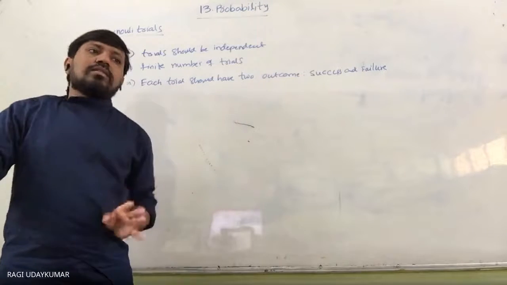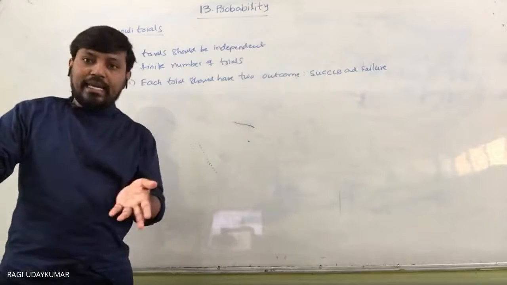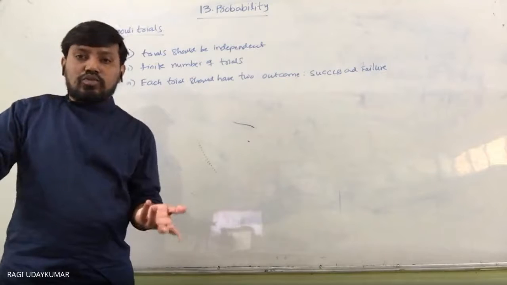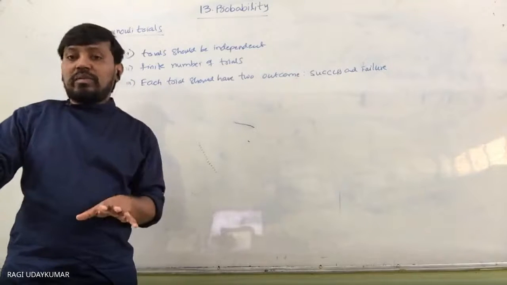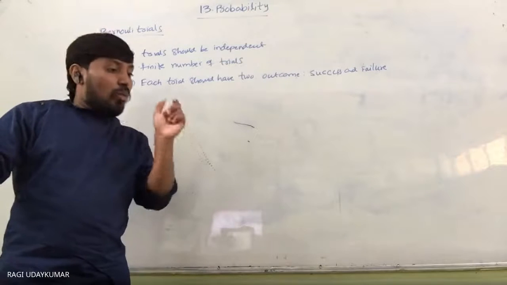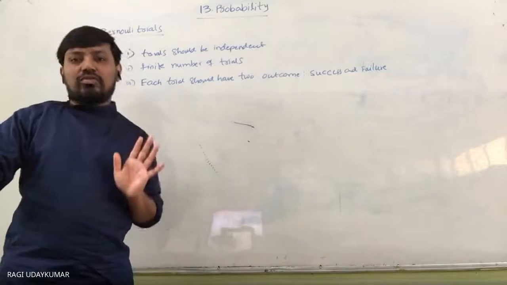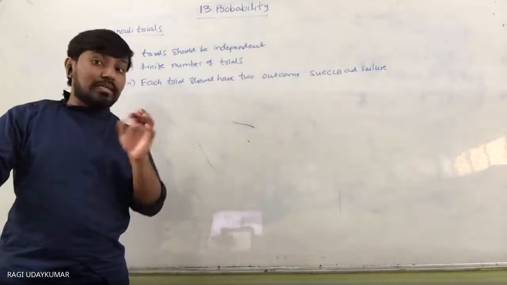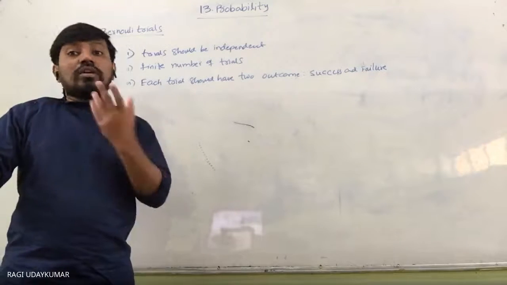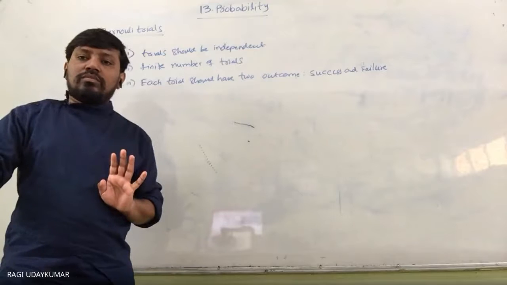Then you may doubt, sir, when you throw a die there will be six outcomes. Yes, six outcomes will be there, but we will consider getting an even number as a success. That is one outcome. Getting an odd number is another outcome. Two outcomes. Getting an even number you consider a success, getting an odd number you consider a failure. So success and failure only will be the outcomes.